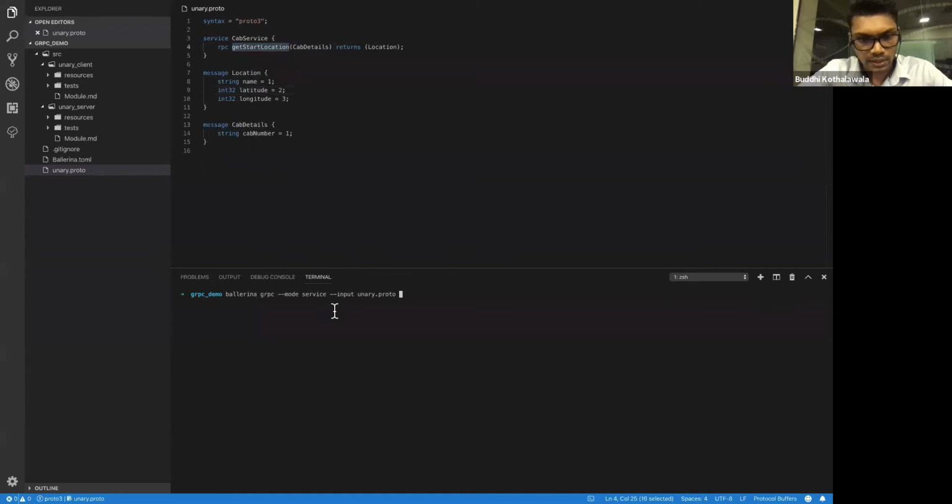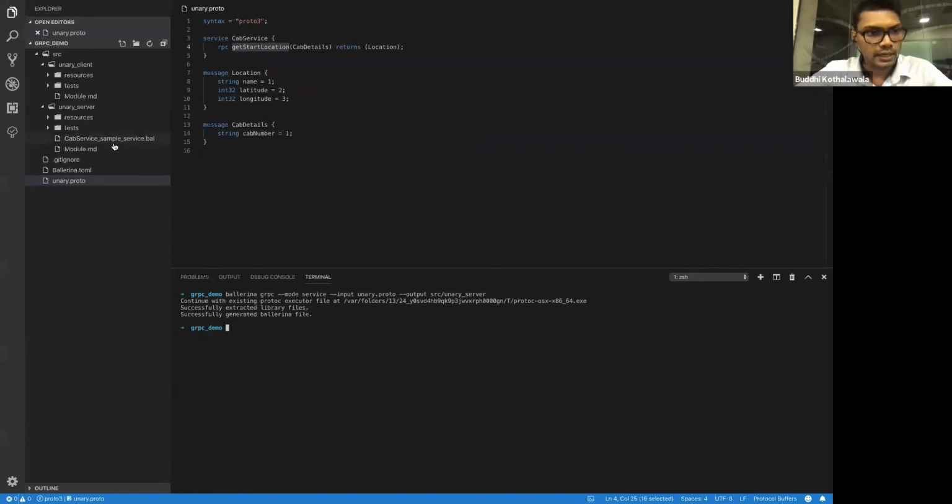Here I specified my input file. Now I want to move my output to a directory called Unary server. Okay, it created this service file.